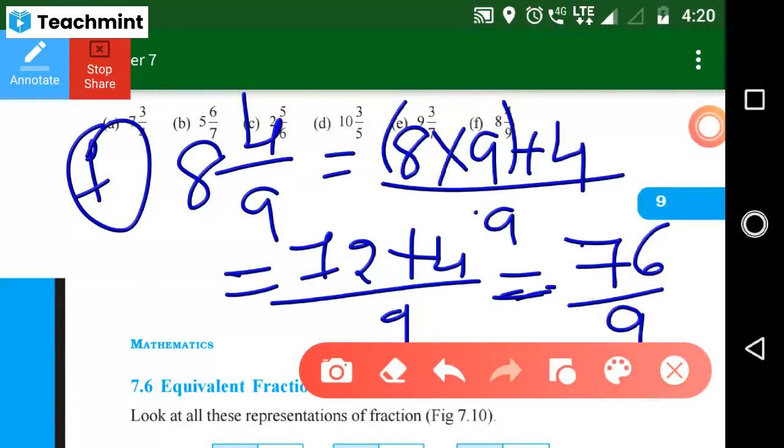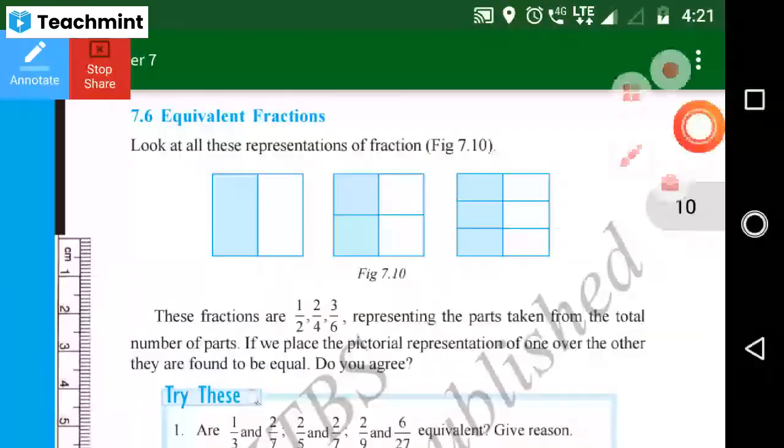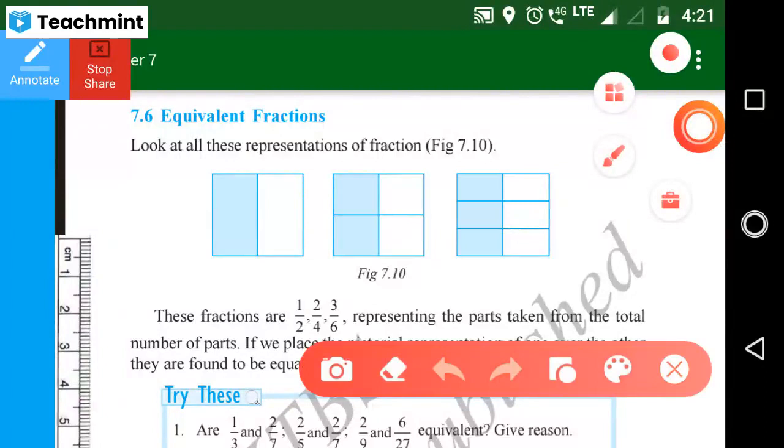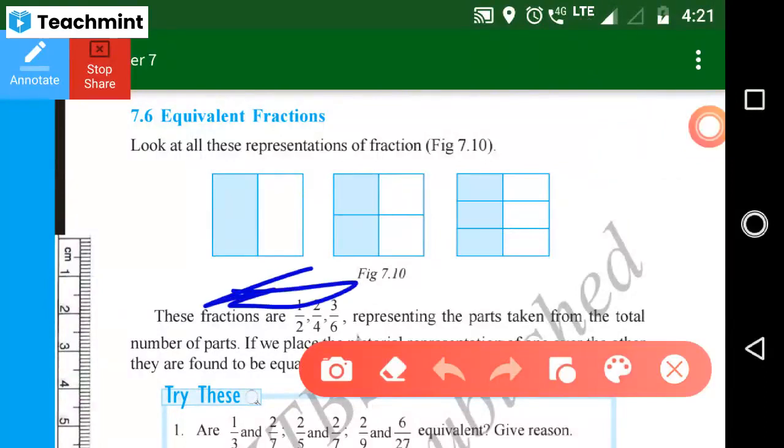Listen carefully. Equivalent fractions. Look at here. So you know that. Yes, tell me this one fraction, Gargi. This one in fraction, just tell.